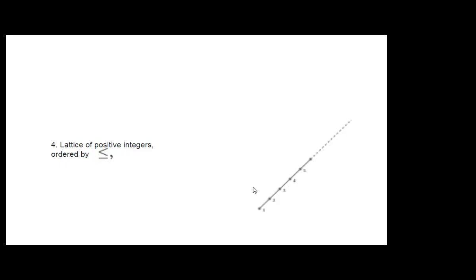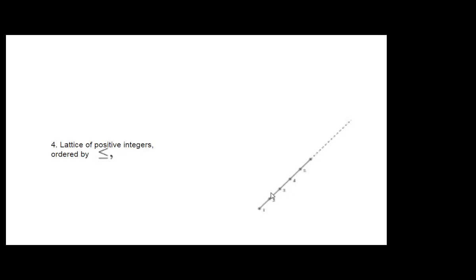Because it is ordered by less than or equal to. You can see 1 is less than 2, 2 is less than 3, 3 is less than 4, 4 is less than 5. This slanting line structure is there because of this operation, less than or equal to.